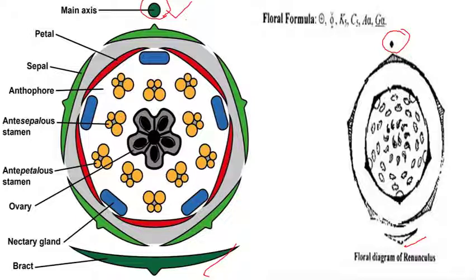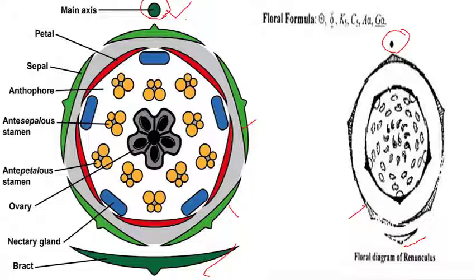After this, we discuss the first whorl, that is sepals. So here we have sepals. These are the sepals, indicated by a green color.